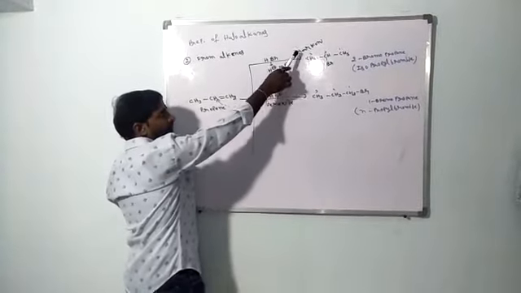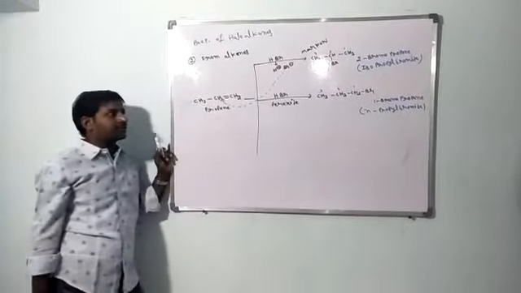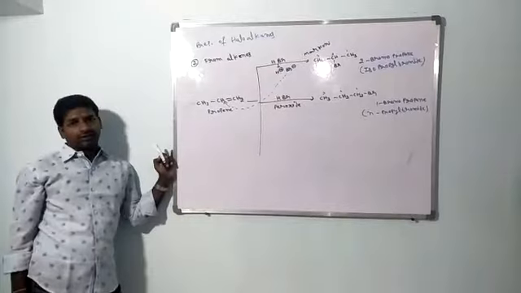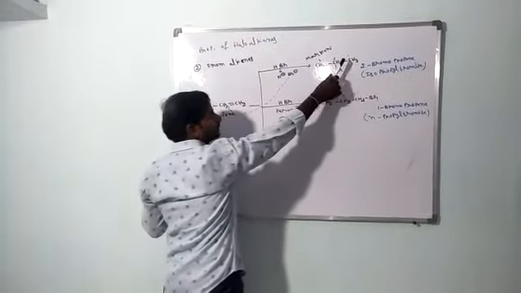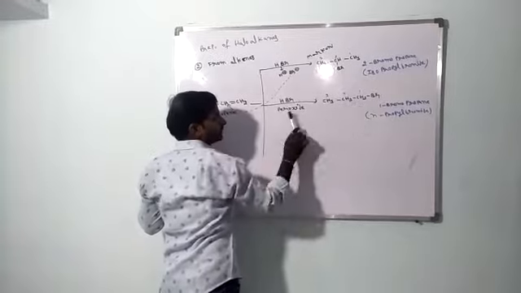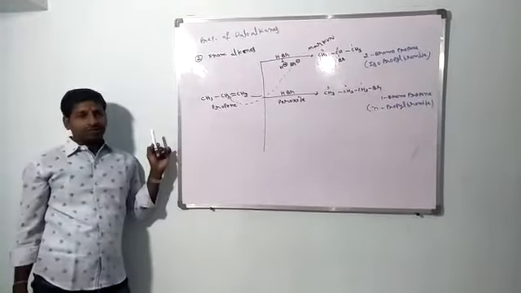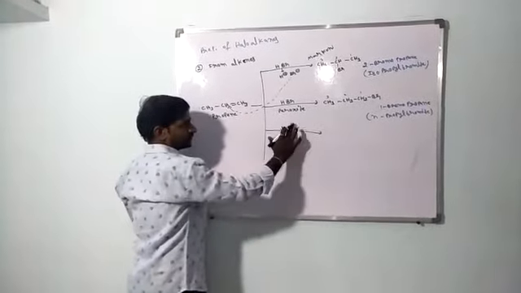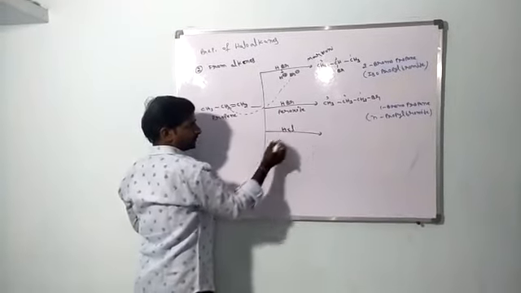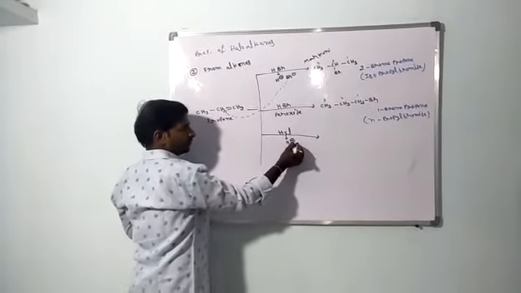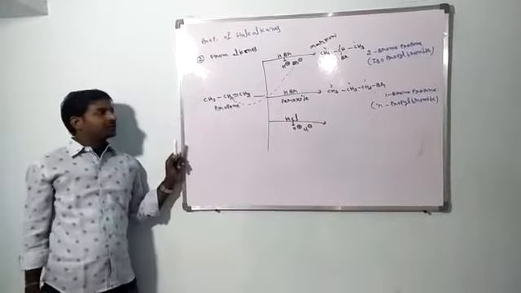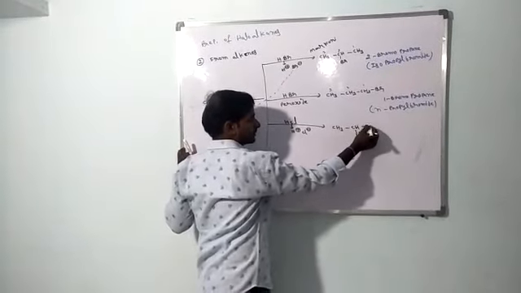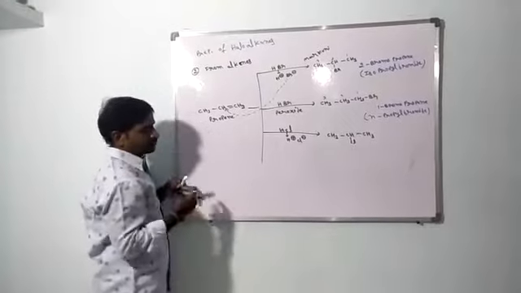So in presence of HBr it follows Markovnikov rule. In presence of HBr peroxide it follows anti-Markovnikov rule. So the Markovnikov and anti-Markovnikov products are opposite. In Markovnikov product, bromine is at the second position. In anti-Markovnikov, bromine is present at the first position of propane. Next, with HCl, hydrogen chloride. HCl also follows Markovnikov rule, H plus Cl minus. The chlorine is attached at the second position.